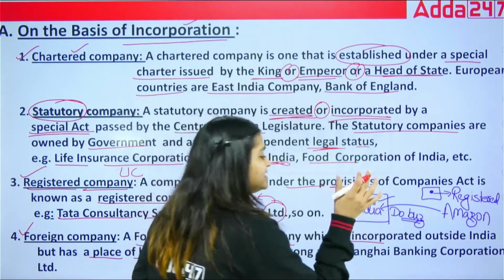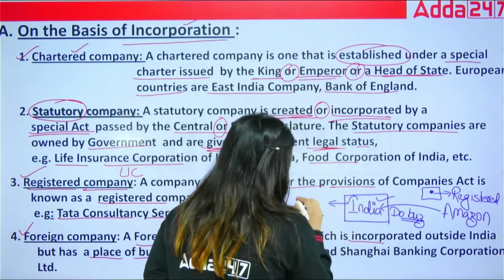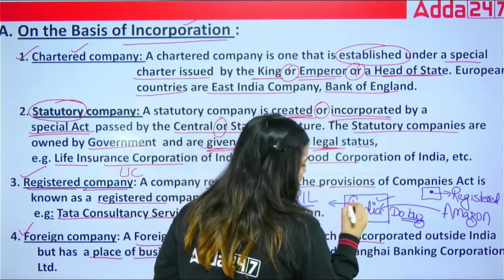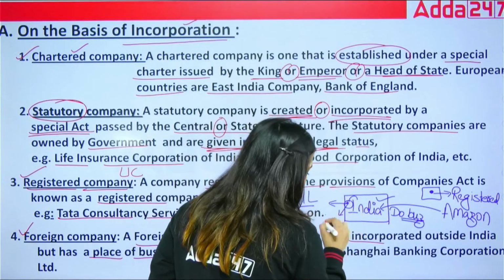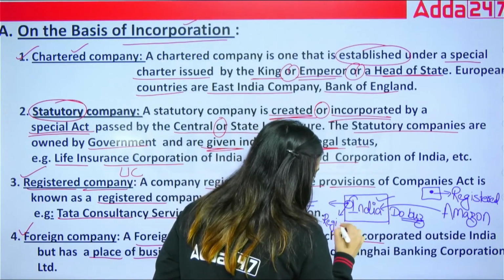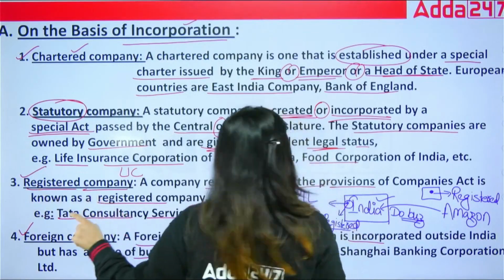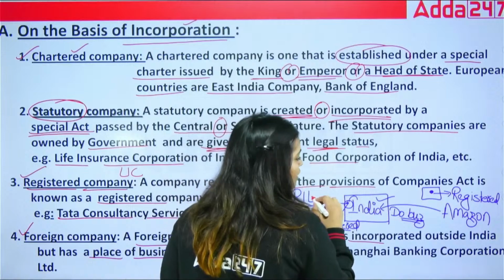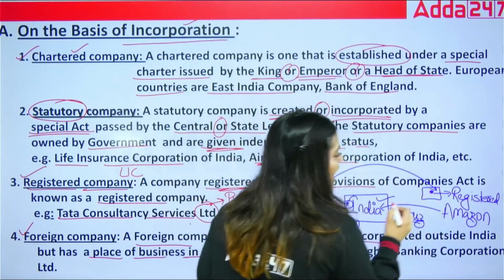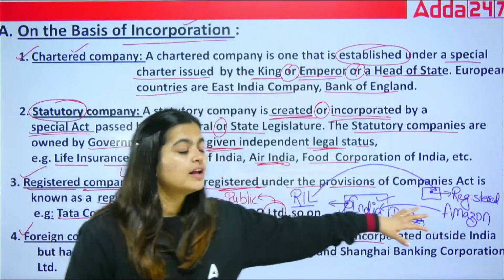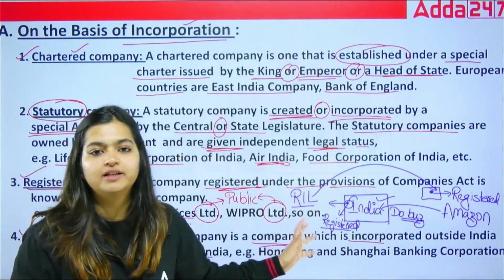On the same basis, suppose Reliance Industries is registered in India, correct? So this company is our registered company. But if this RIL goes to a foreign country and does business, then for that particular country, RIL will be a foreign company.